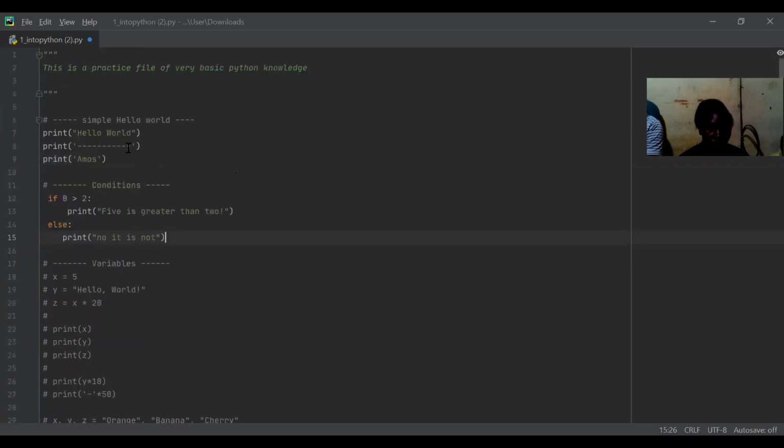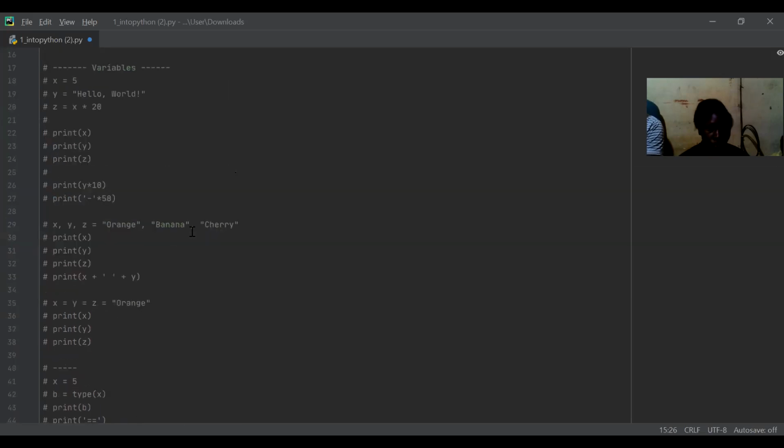All right, so we spoke about if, we spoke about print, let's speak about variables. Variables are just things we use to save stuff. What do I mean by that? Let's say I have the number 5, I use a variable x, and I write x is equal to 5. So it will open a new piece of information and store that x is equal to 5. And now, when I use z is equal to x multiplied by 20, z will be equal to 100, right?